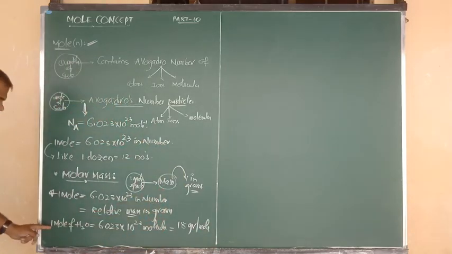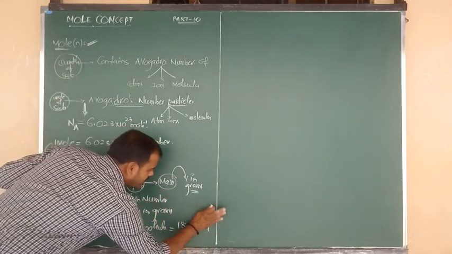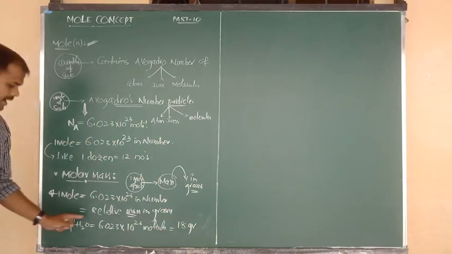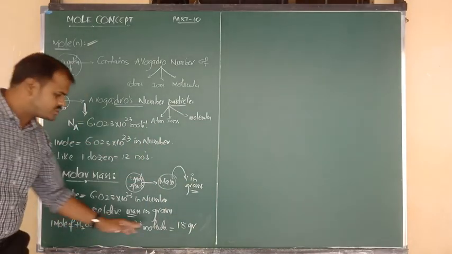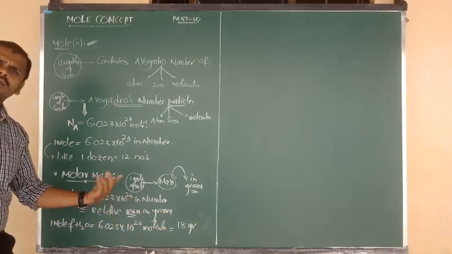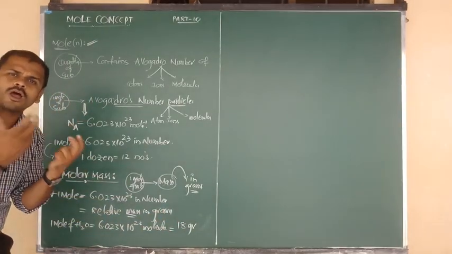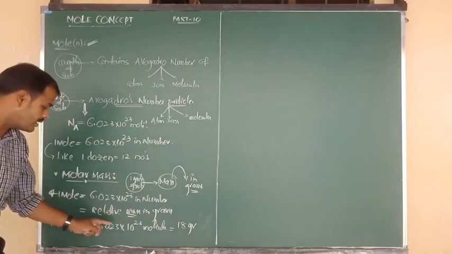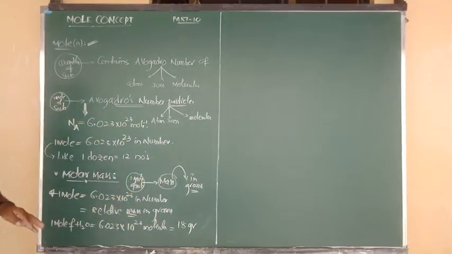That's why I have written 1 mole is equal to. So 1 mole contains Avogadro's number and 1 mole is equal to the molar mass. How much molar mass? 18 grams. So 1 mole of water, how much molar mass? 18 grams. 1 mole of water, how many molecules are there? 6.023 into 10 to the power of 23 molecules.